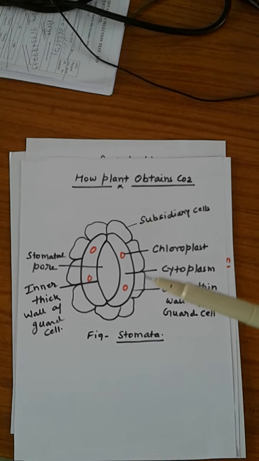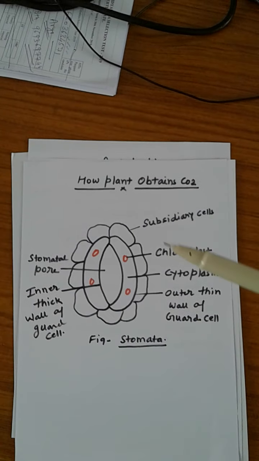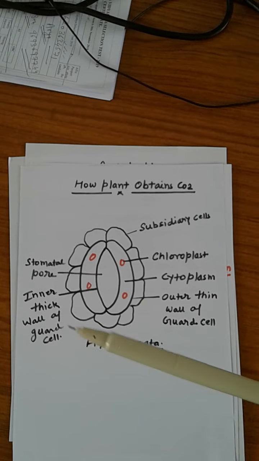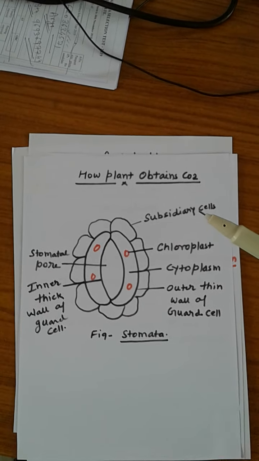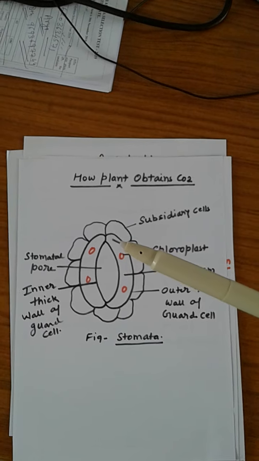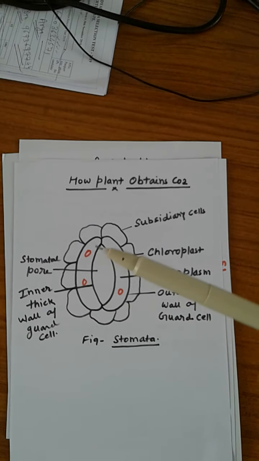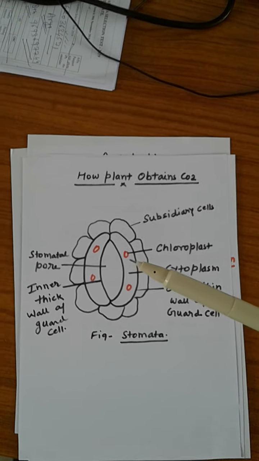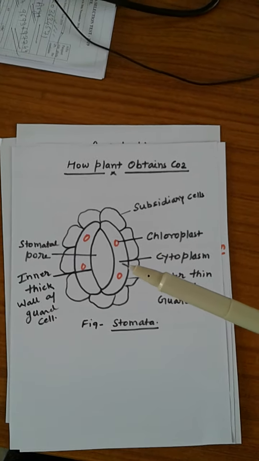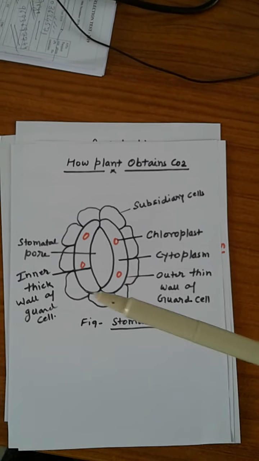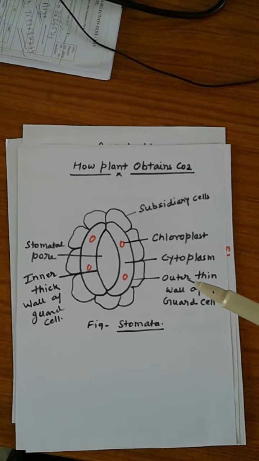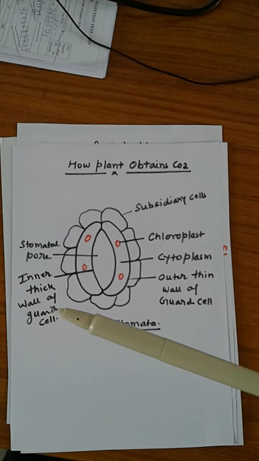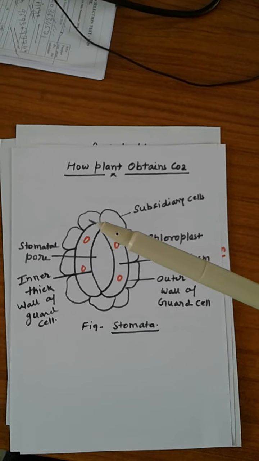Here we see the electron microscopic view of the stomata. The outer cells you see in this diagram are called the subsidiary cells. Inner, you see the kidney-like cells. These are called the guard cells. These guard cells contain chloroplast and cytoplasm, and the outer layer of the guard cell is thin while the inner is thick. This is the whole structure of the stomata.